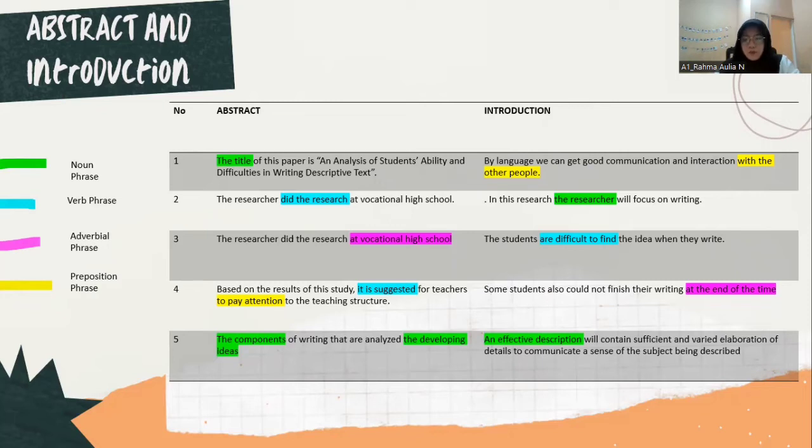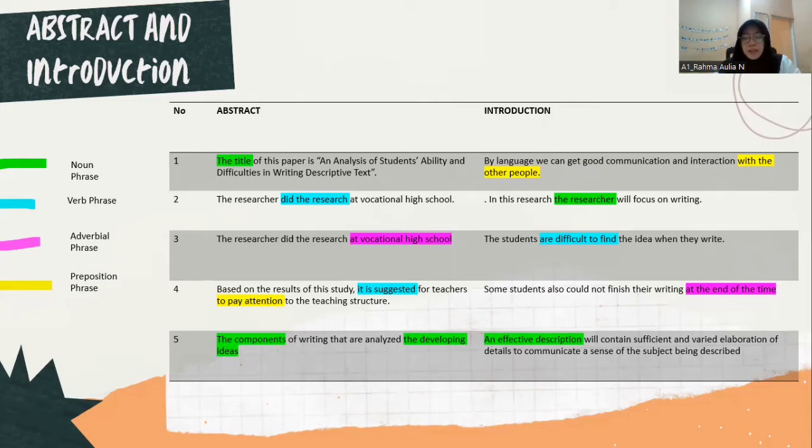And then, for example, "some students also couldn't finish the writing at the end of the time." It's an adverbial phrase, because it's related to the adverb of time, and "at" here is the common expression usually used in adverbial phrases.